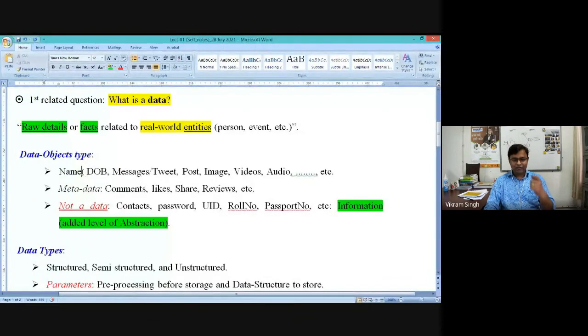So when you have name, DOB, message, post, images, video, and audio, you should have different ways of storing them, different types of data objects. We are saying types based on the nature of the content.